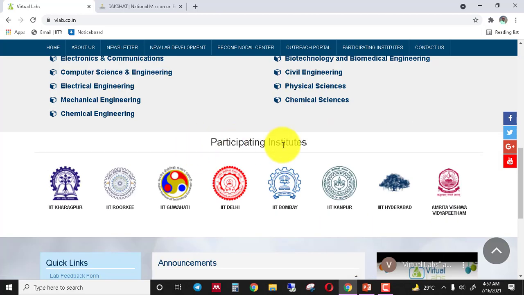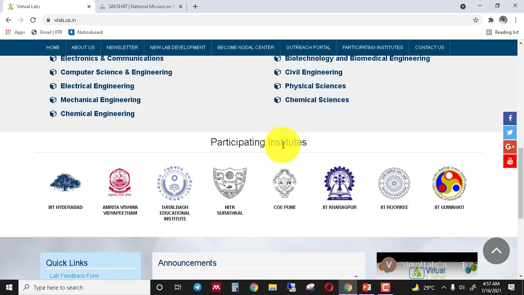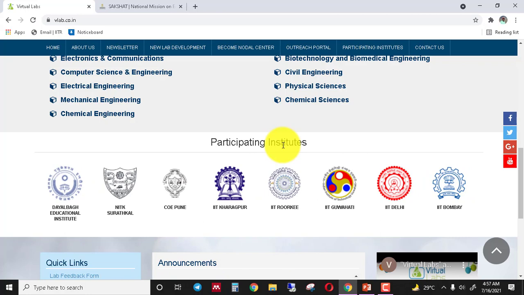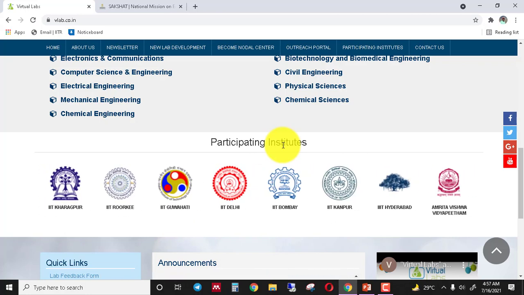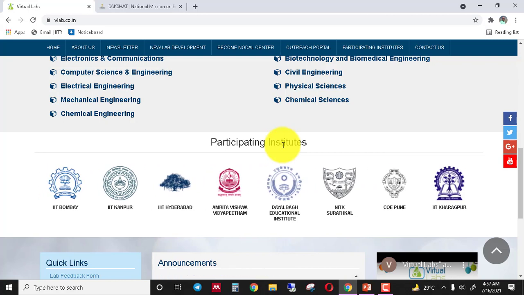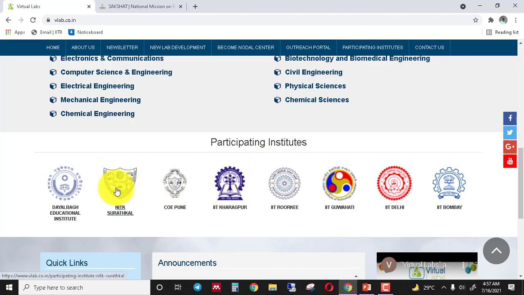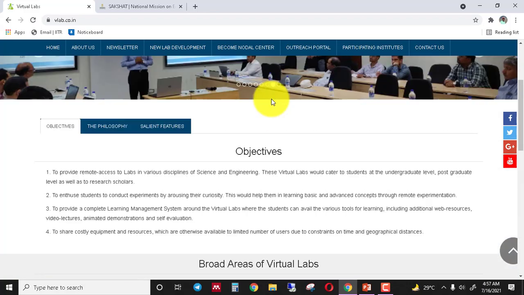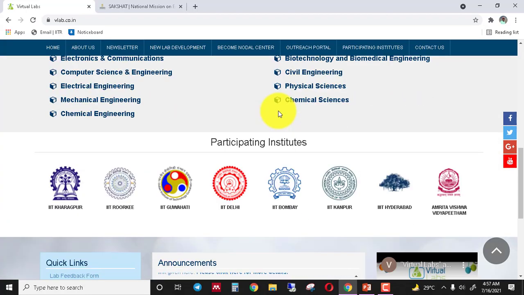Here is the list of the participating institutes. In this project around 12 institutes are participating, of which 7 are IITs, 3 NITs, and 2 centrally funded institutes. The main responsibility of these participating institutes is to provide the online labs for this platform and also organize online and offline workshops to promote the virtual lab project among the students as well as the faculty members, right?